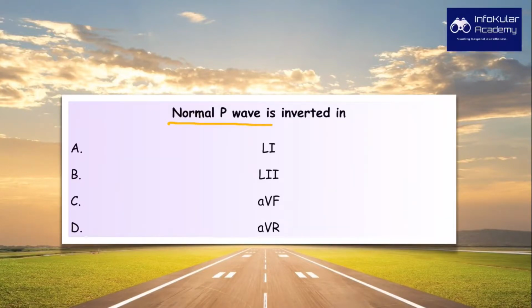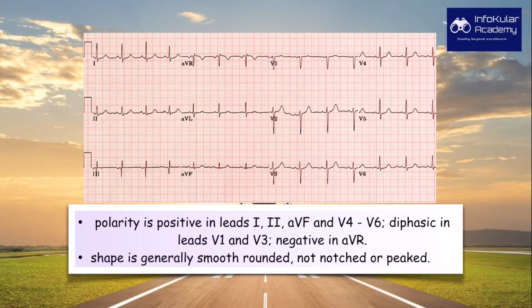You need to know the basic introduction of the P wave: polarity is positive in lead 1, 2 and AVF. AVR is usually negative. So this is the exception. And the shape of the P wave is generally well rounded. It is not notched or peaked. Apart from that, what is the height? 2.5 small squares, that is 2.5 millimeter, and width is 0.1 seconds.